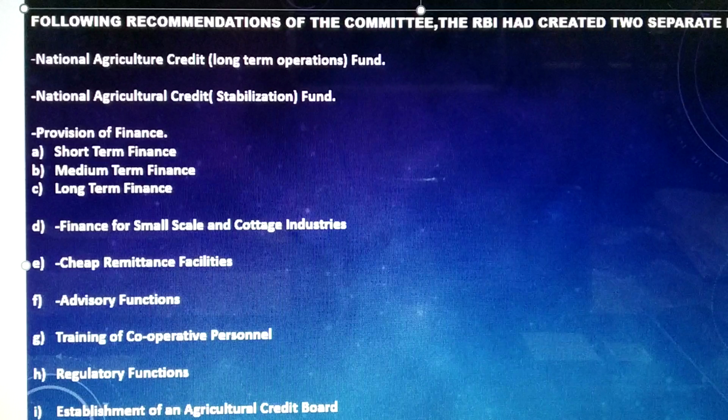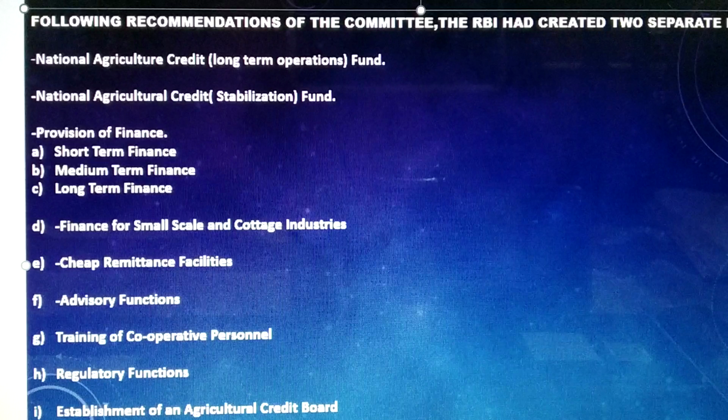It consists of the Governor of the Reserve Bank of India as chairperson and 13 other members. It also included representatives of the Government of India, cooperative banks, commercial banks, experts on agricultural credit and so on.